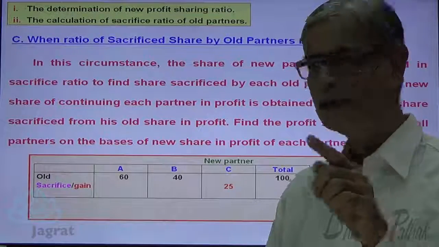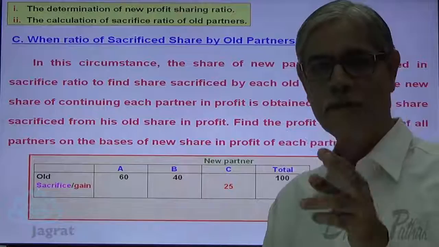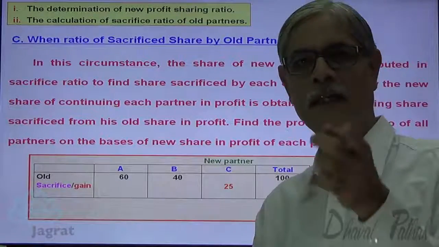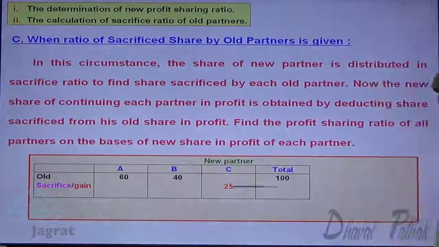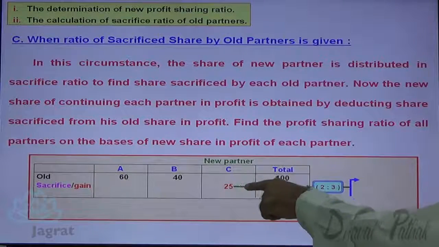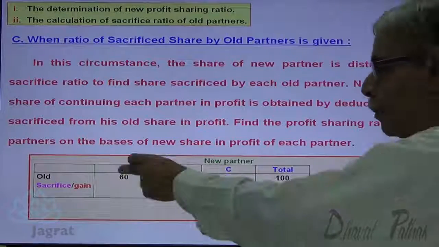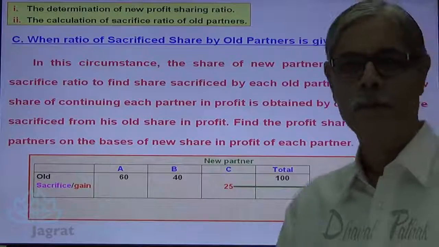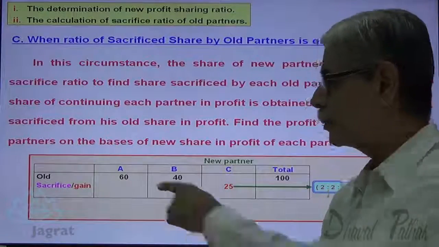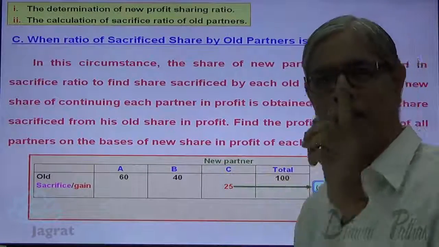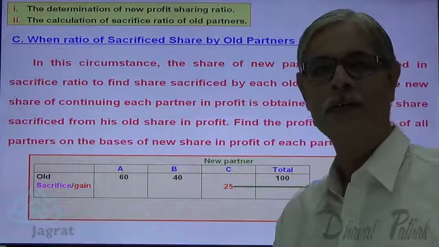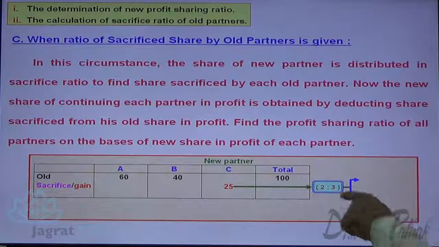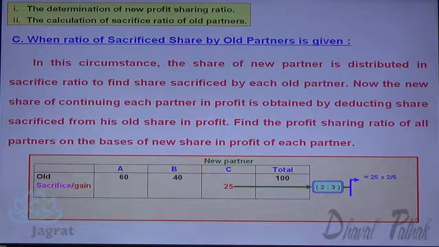You are told that this 25% received by C from A and B in which proportion, in which ratio. Then you are told that this 25% is received by C from A and B in the ratio of 2:3. This is the information given to you. Now we want to find out the share sacrificed by each partner, and we want to find out the new profit sharing ratio. So here 25% is to be distributed in the ratio of 2:3. So 25 into 2 by 5.